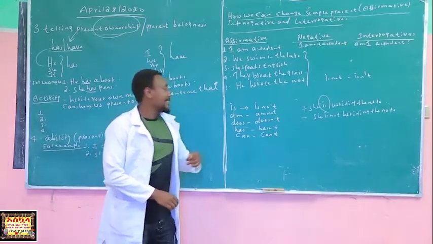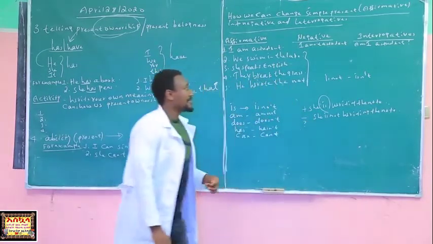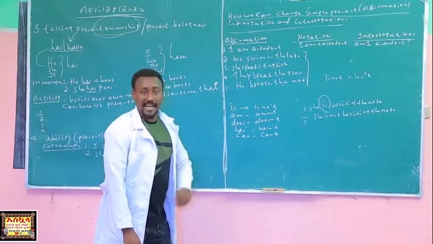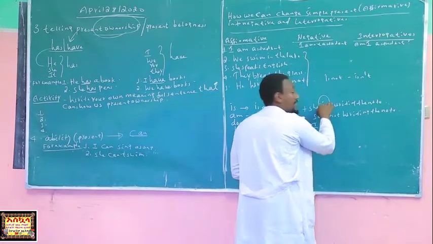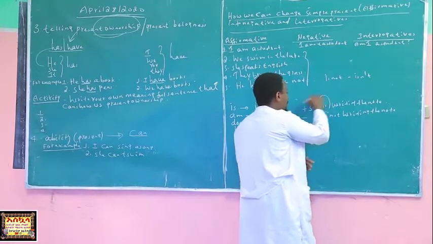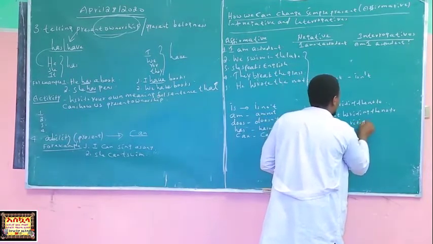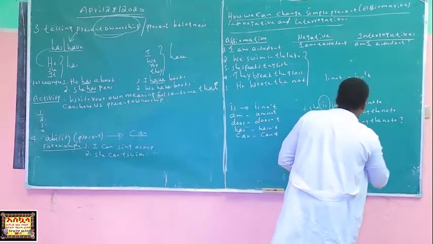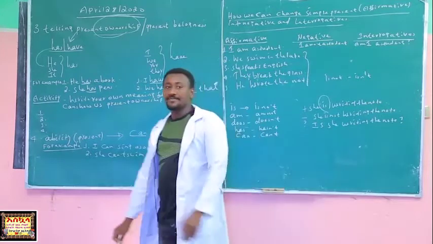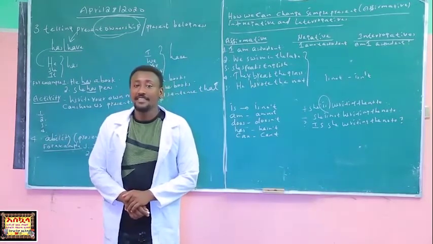Understand? Good. So we can change this one into interrogative form. Don't forget to put question mark at the end. Is. Now this auxiliary verb, helping verb should be at the beginning. Is she writing the note? Then we can put question mark at the end. Yes, do you understand, students?